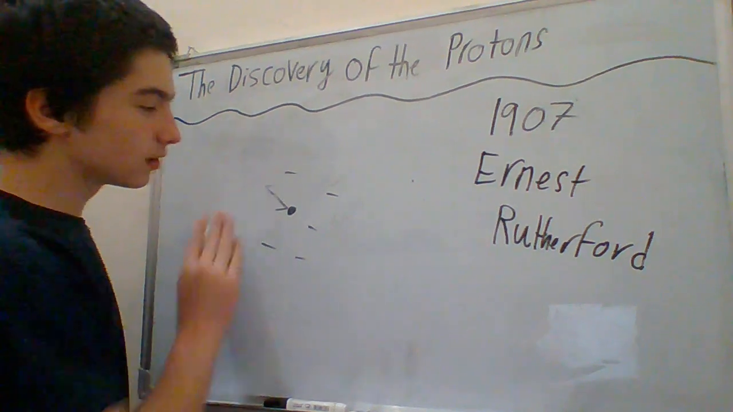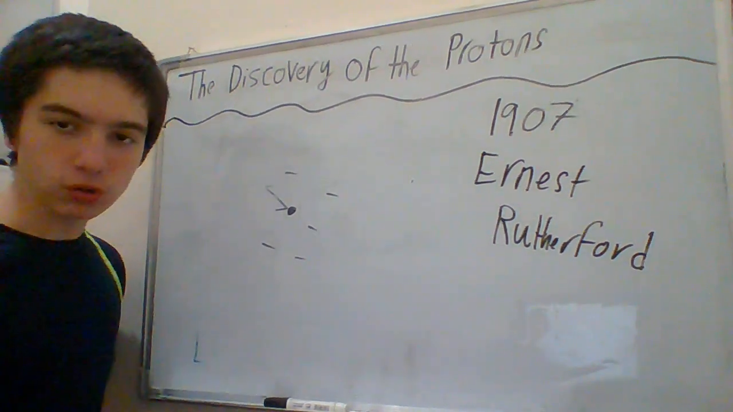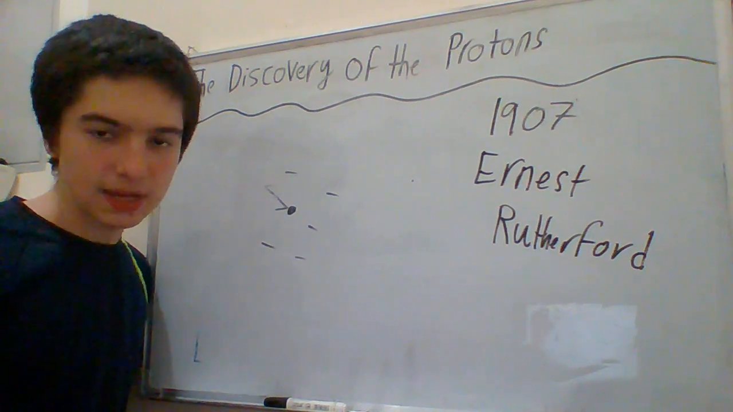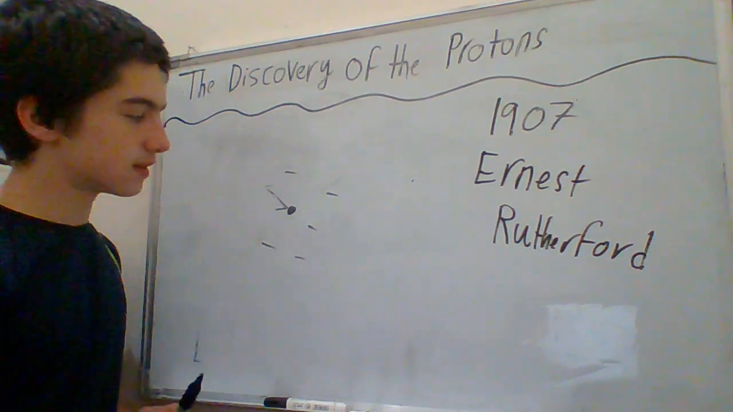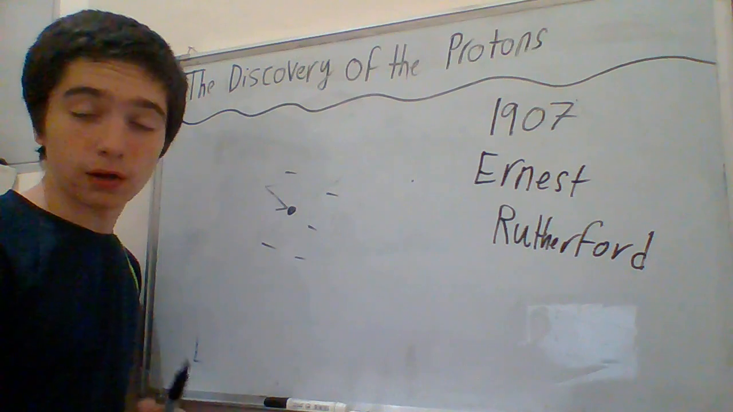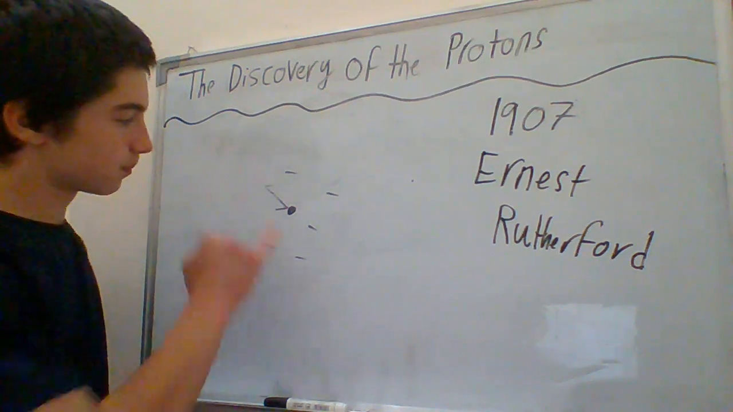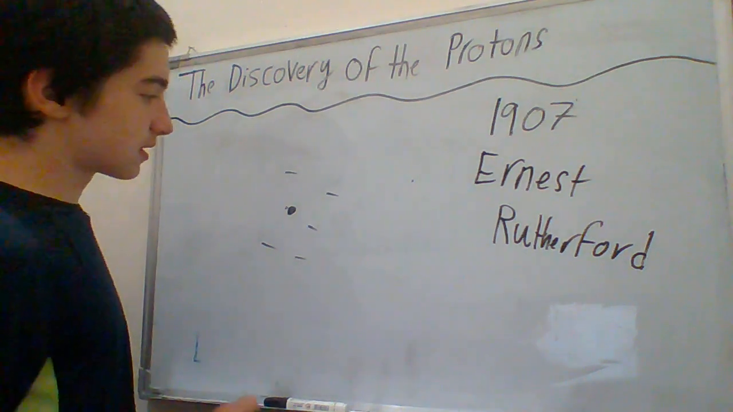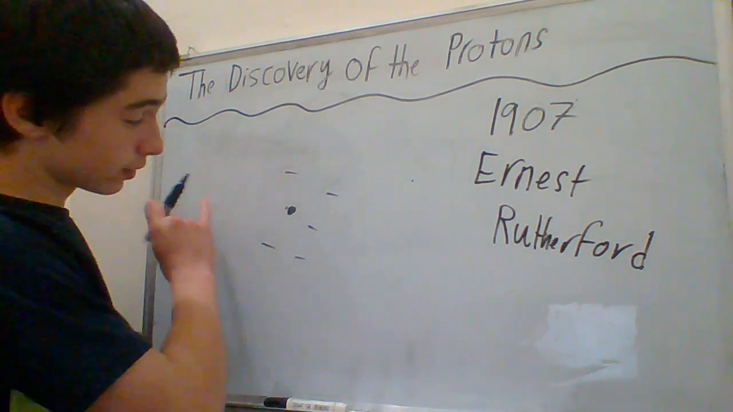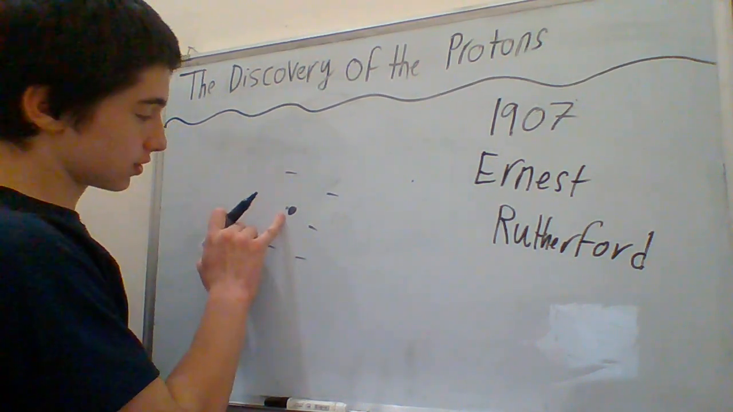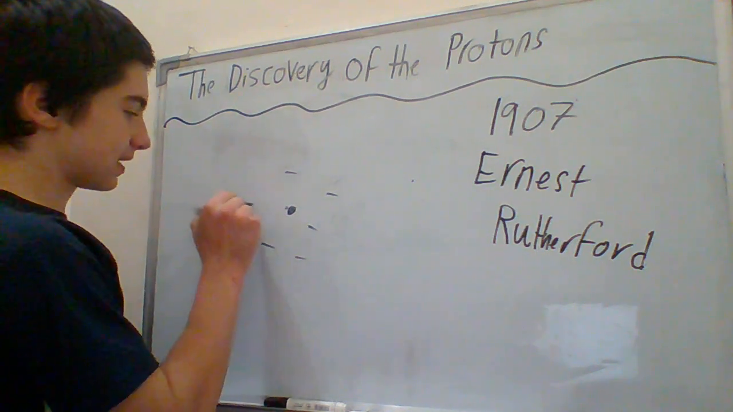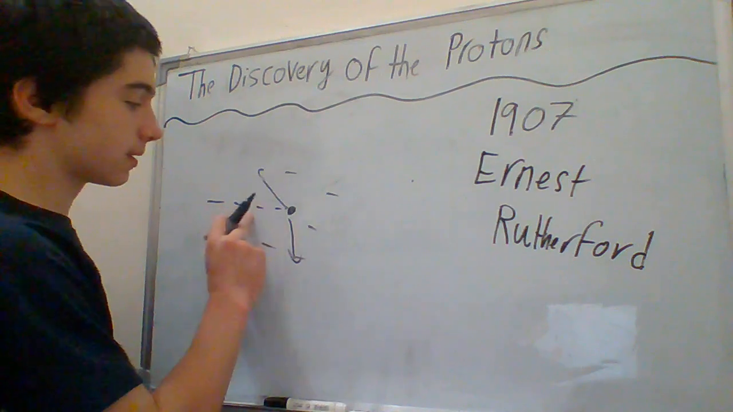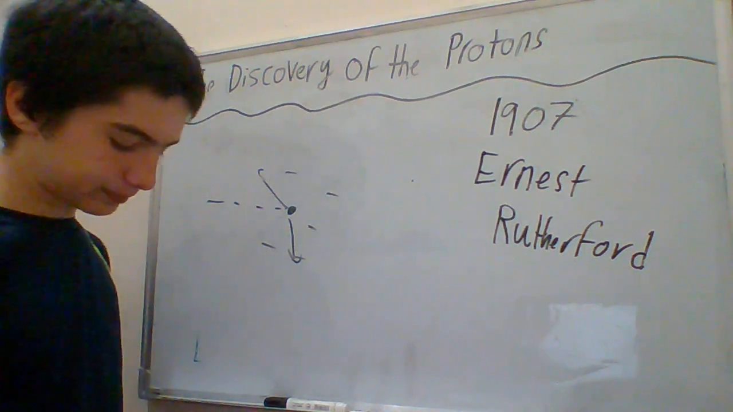Well, what are the protons? He discovered that the protons are much heavier than the electrons. He discovered another thing, which is that protons are also positively charged. So he said that the alpha particles are going through and hitting the protons, and they're getting deflected. And that's what actually happened. They got deflected every time they hit the protons.